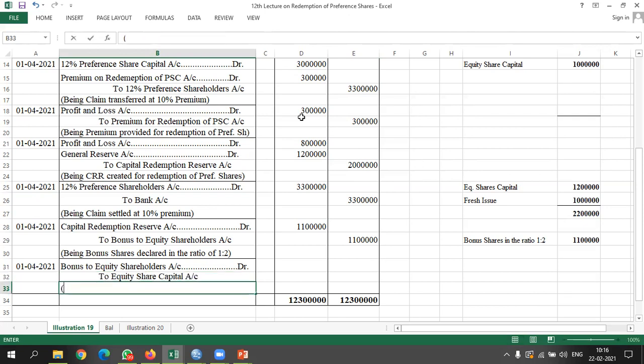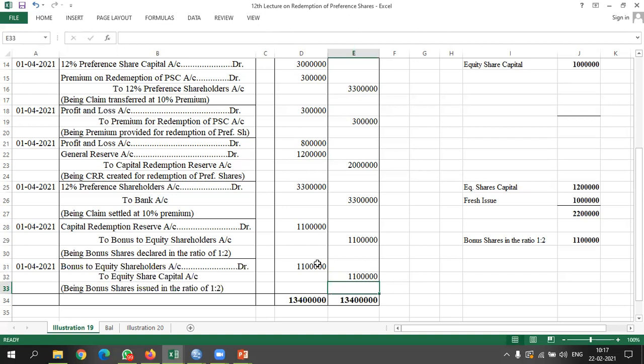Here I will write being bonus shares issued in the ratio of 1:2. Amount is 11 lakh rupees. I hope the entry is clear to all of you.